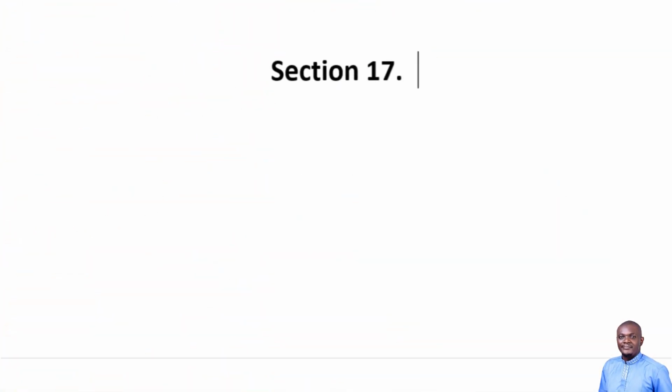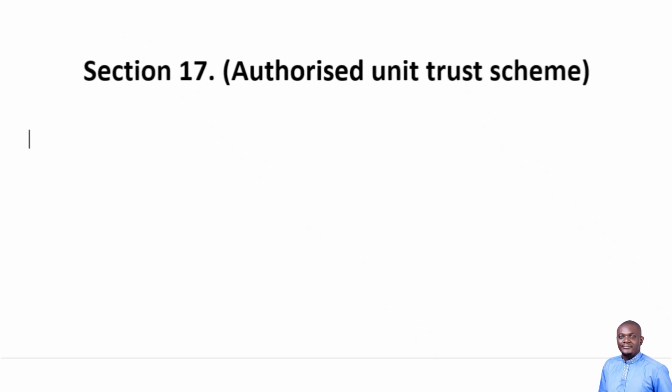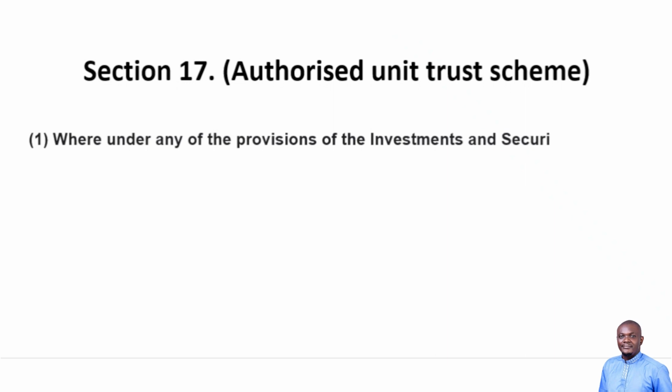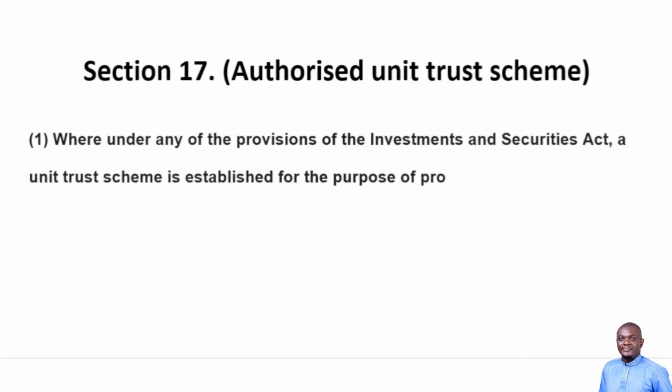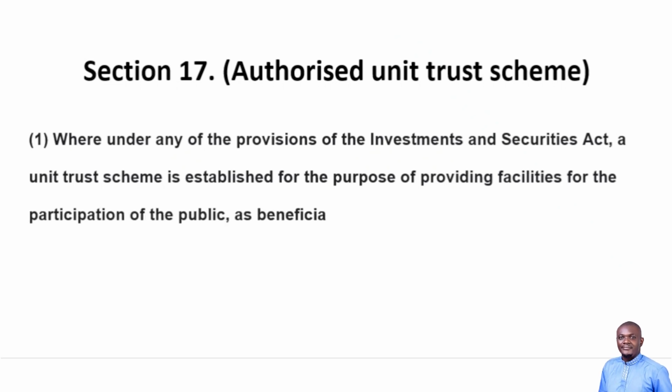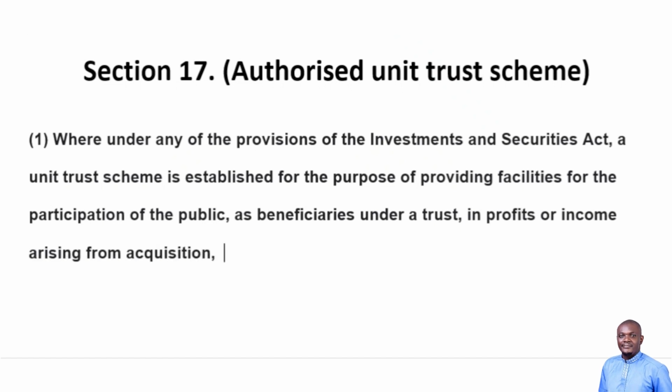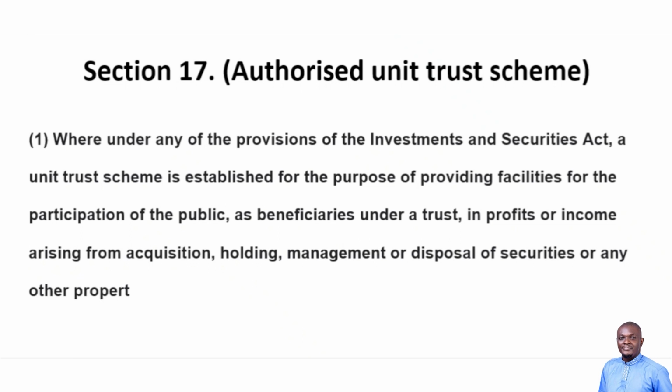Section 17, Authorized Unit Trust Scheme. Where under any of the provisions of the Investment and Securities Act, a unit trust scheme is established for the purpose of providing facilities for the participation of the public as beneficiaries under a trust in profits or income arising from acquisition, holding, management, or disposal of securities or any other property whatsoever.